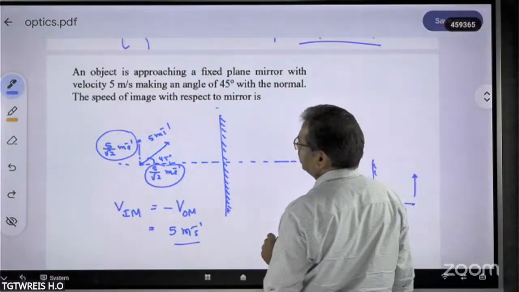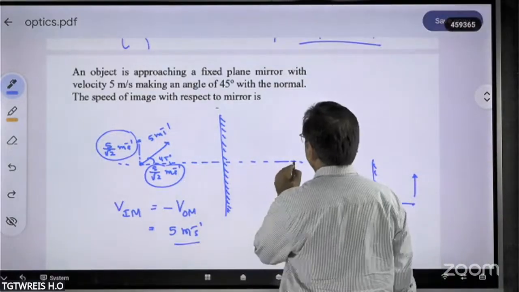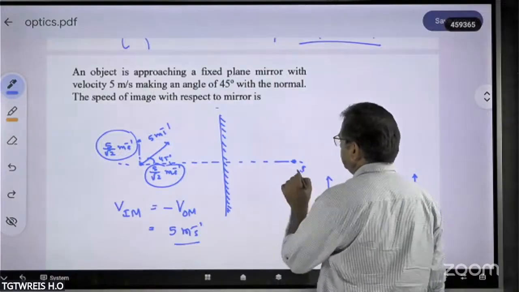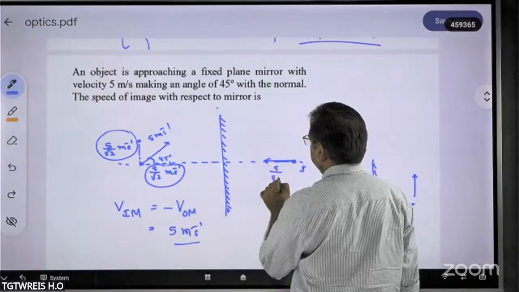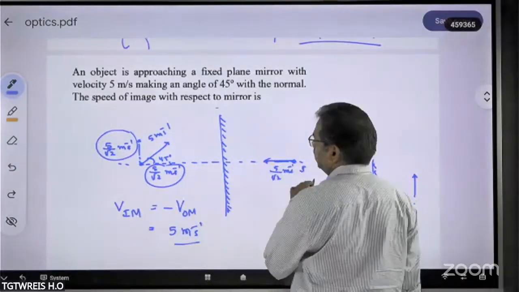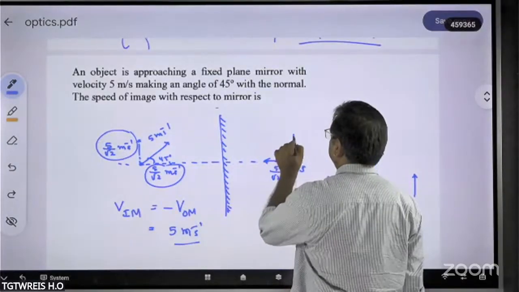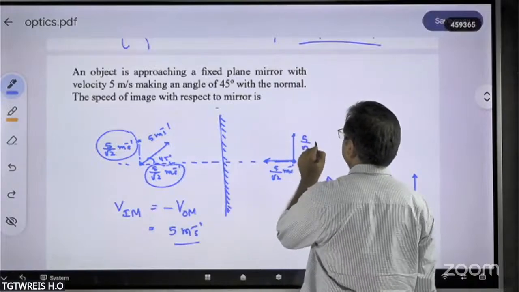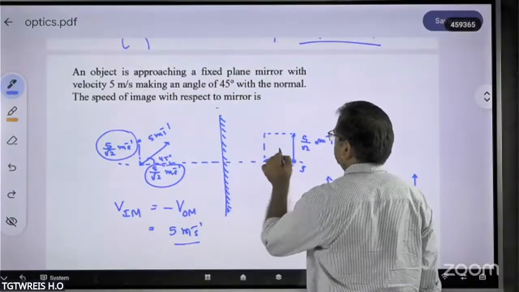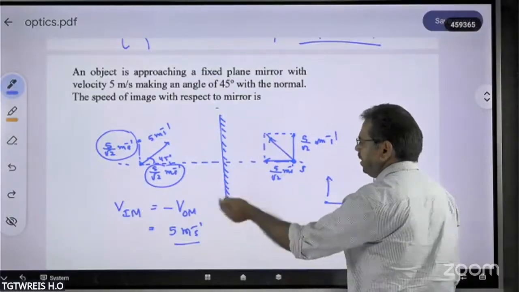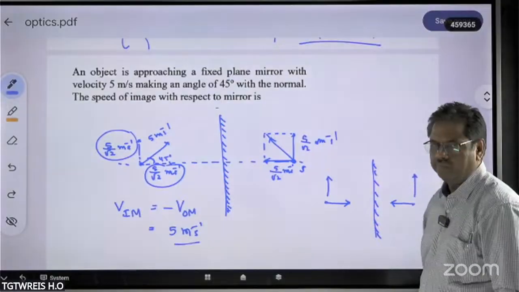So if I take, for example, the image here, this image velocity has components of 5 by root 2 meters per second and 5 by root 2 meters per second. So ultimately, the resultant velocity is 5 meters per second only.